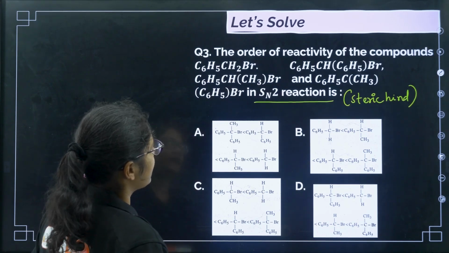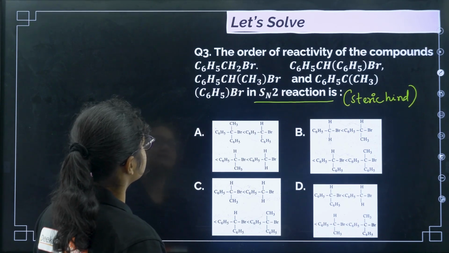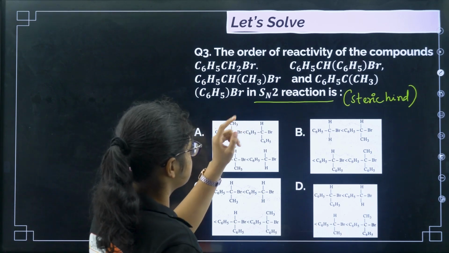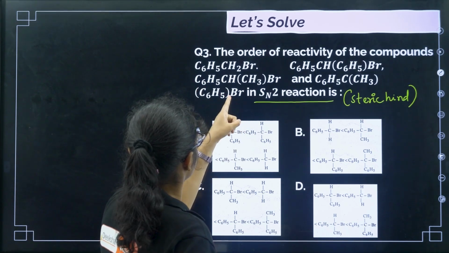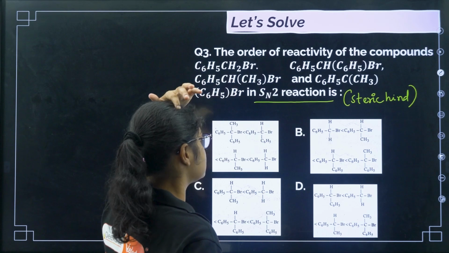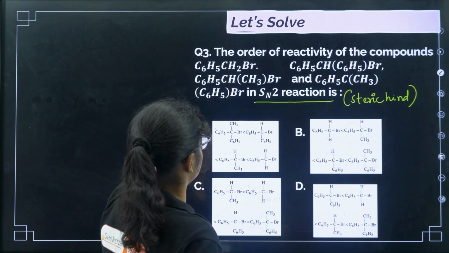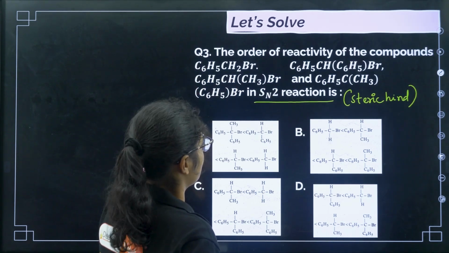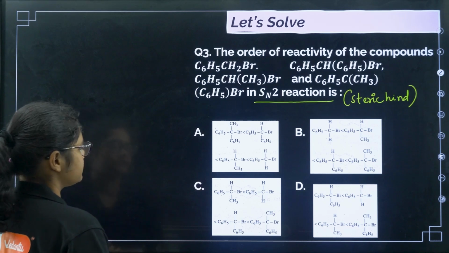The order of reactivity of the following compounds. So we have C6H5CH2Br, C6H5CH(CH3)Br and C6H5C(CH3)... C6H5Br. Okay, so first let us draw all these structures.